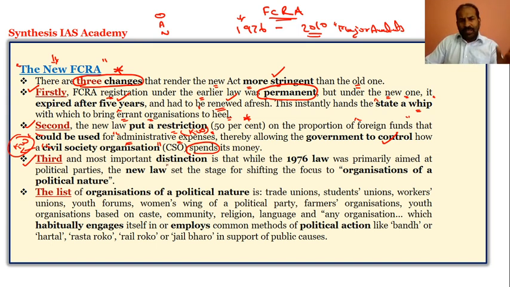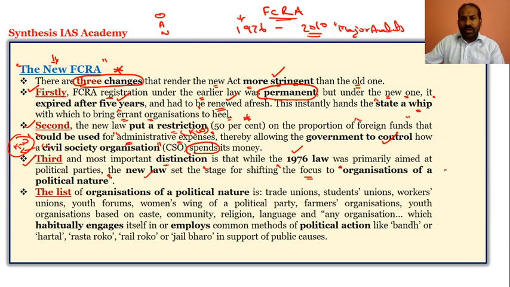The important third point is that there is a distinction between the 1976 law and the new amendments, the 2010 Act and the 2015, 2017 and 2019 amendments to the FCRA 2010 Act. That is, there is a major shift in focus to organizations of political nature.